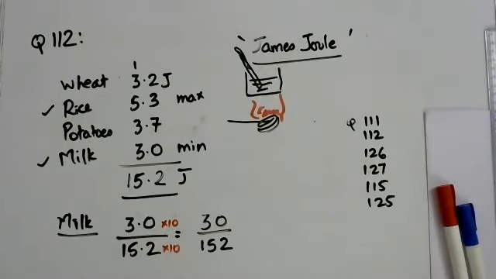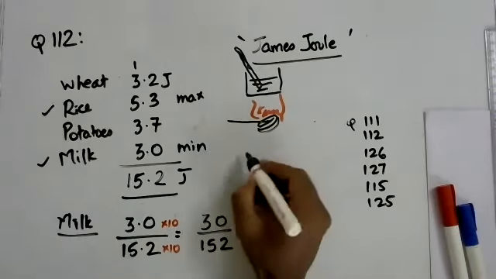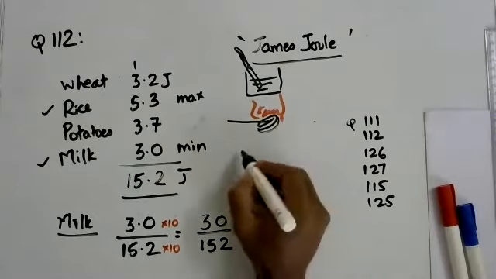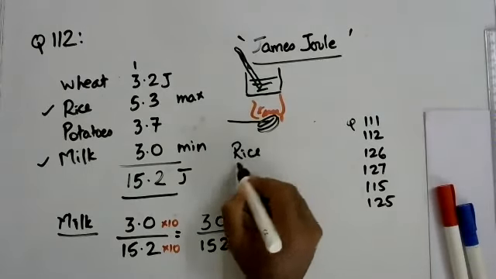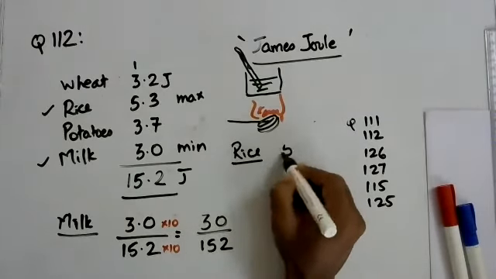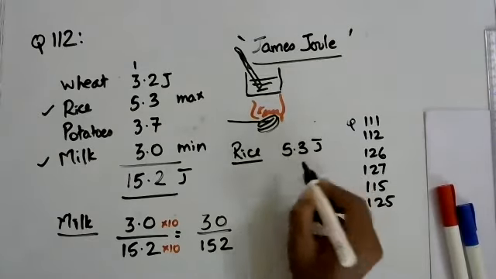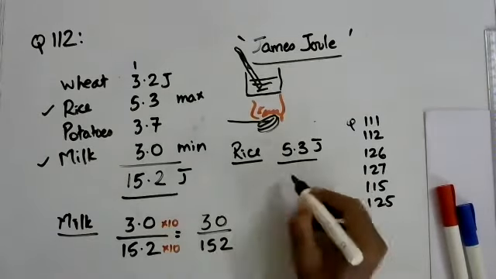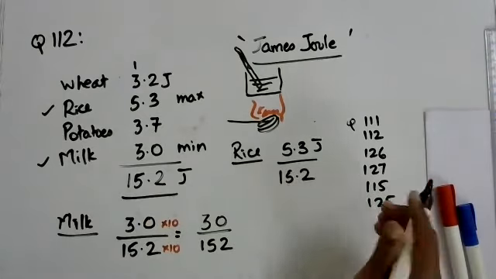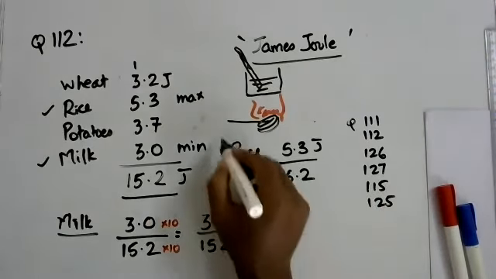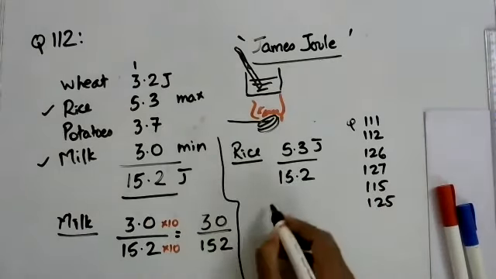So the same process I can repeat for rice. I think I'll write it here. Rice gives 5.3 joules, and that I divide by the total 15.2 joules. I'm just going to separate it like that.